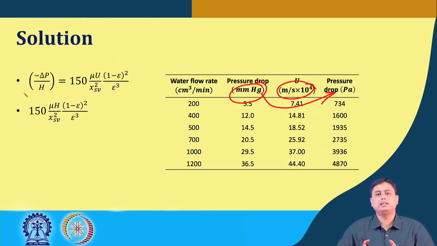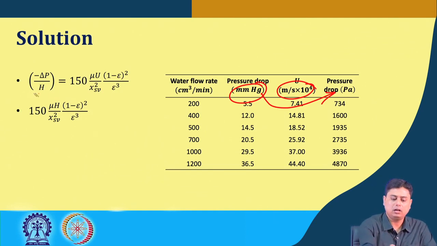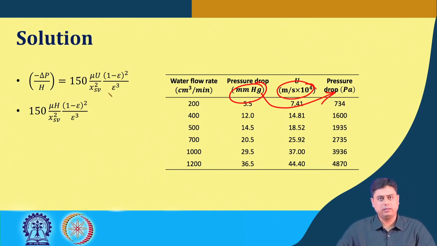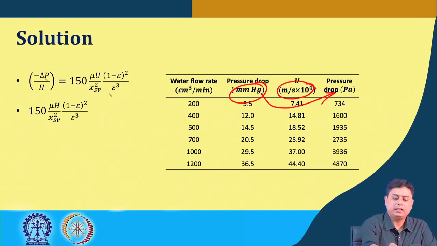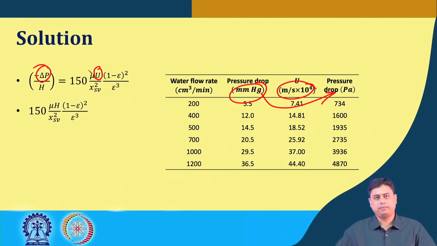So, assuming that it is laminar, the first part of the Ergun equation is given here, and we can see that the pressure drop is linearly varying with the superficial velocity.